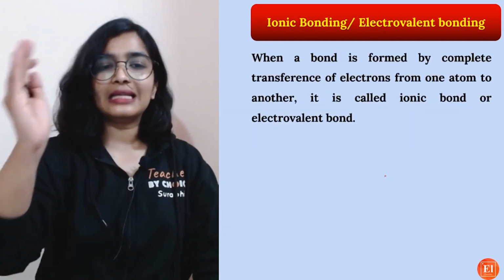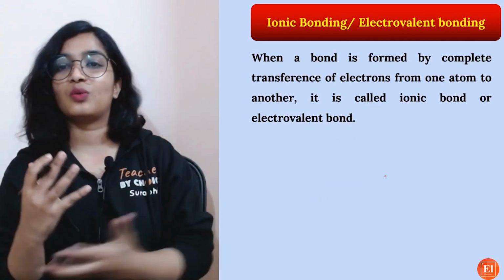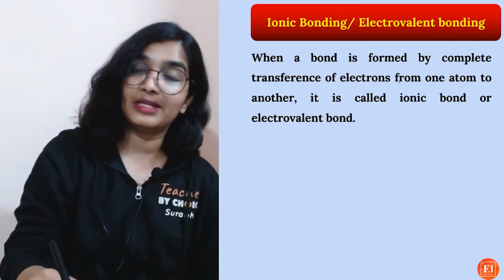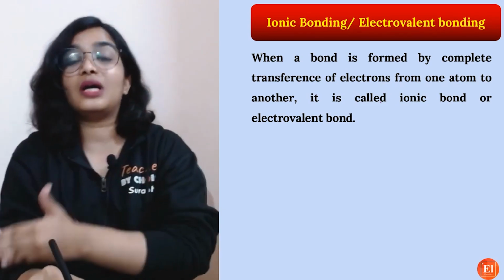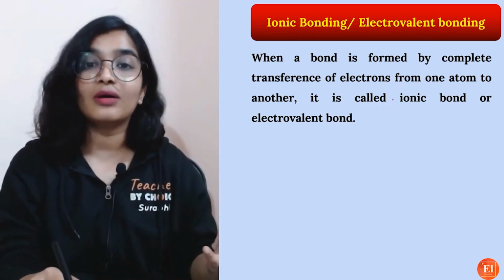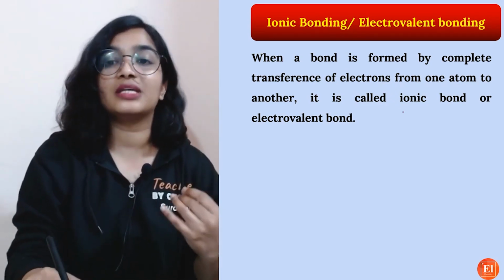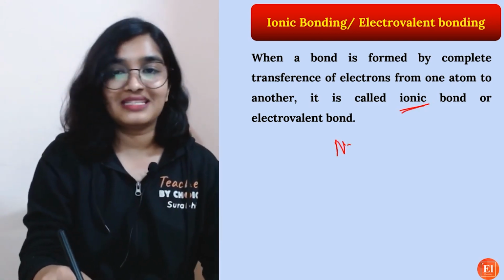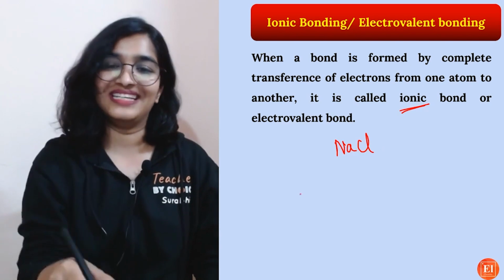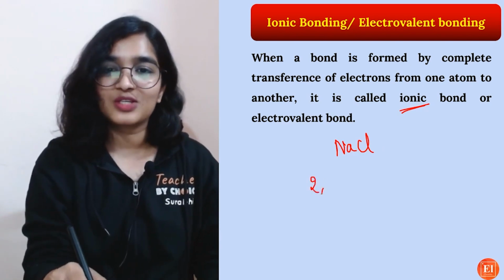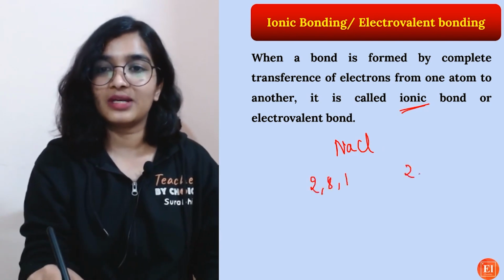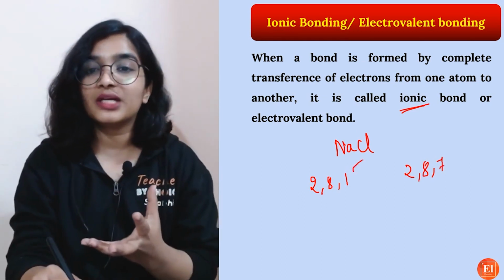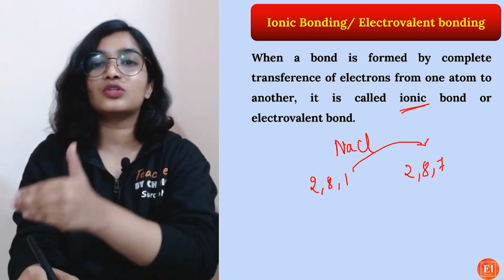So what exactly is ionic bonding or electrovalent bonding? When a bond is formed by complete transfer of electrons from one atom to another, it is called an ionic bond or electrovalent bond, because there will be formation of ions, right? Our best example is NaCl. Na is 2, 8, 1, whereas chlorine has 2, 8, 7 electrons. Sodium transfers one electron to chlorine.